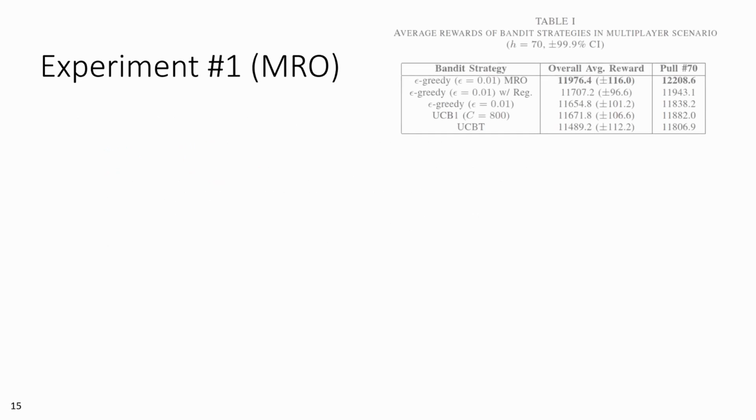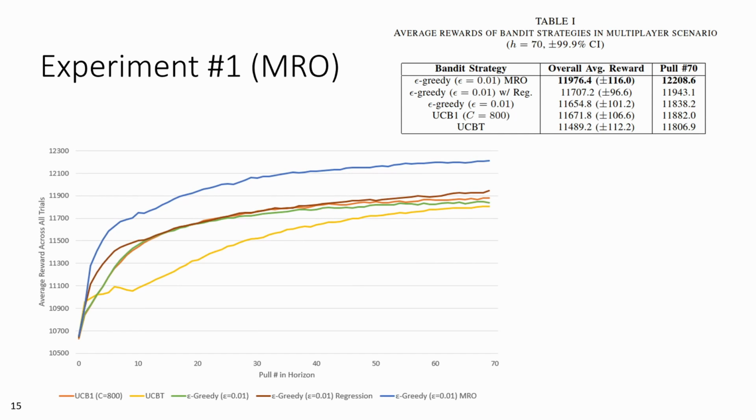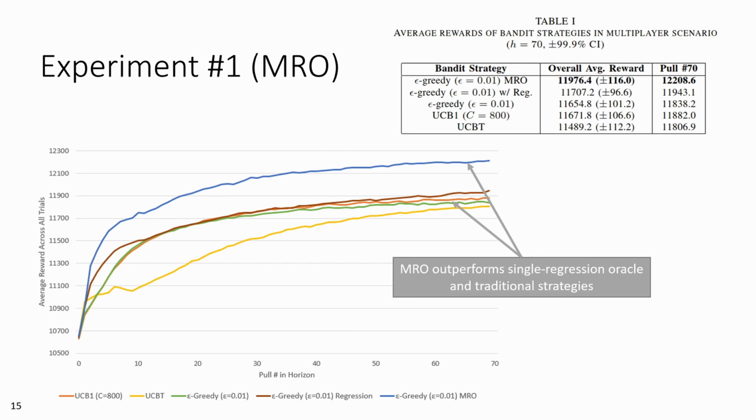So here are the results, where we performed 500,000 trials of the simulation with each strategy, randomizing the player models for each trial, and averaging the reward, the averaged steps of both virtual players observed at each pull. And note that for this experiment, we're looking at a horizon of 70, which reflects something we might see in actual player modeling, say once a day for 10 weeks. We also include in this table the average reward for each strategy across all pulls and the values of the final pulls.